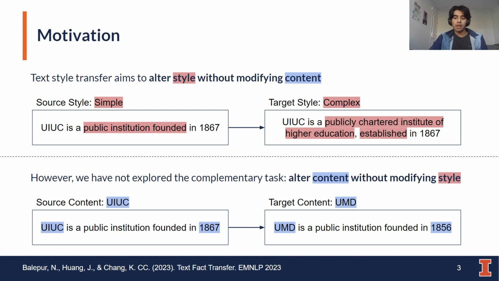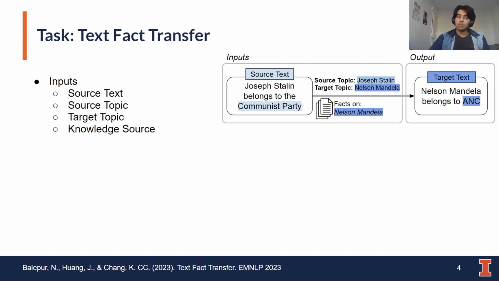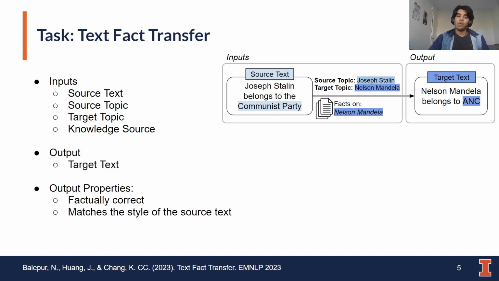to generate new factual content for a different college. So given this, we propose the task of text fact transfer, where as inputs we are given a source text, a source topic, a target topic, and a knowledge source containing facts about the target topic. Our goal is to generate, of course, a target text that is relevant to the target topic.